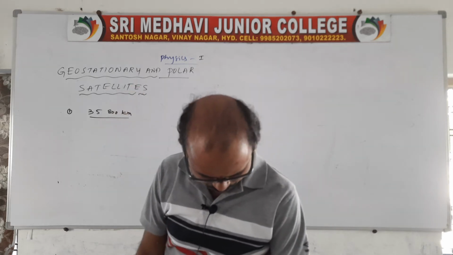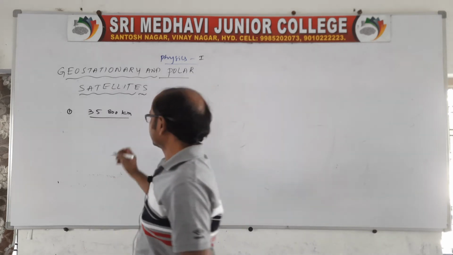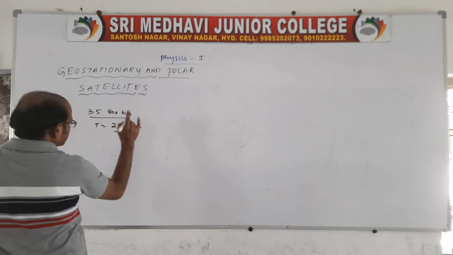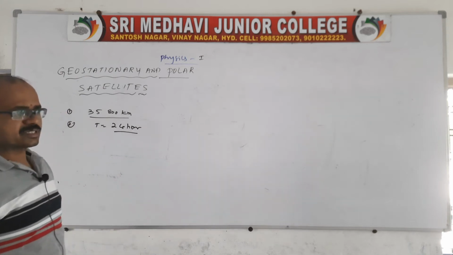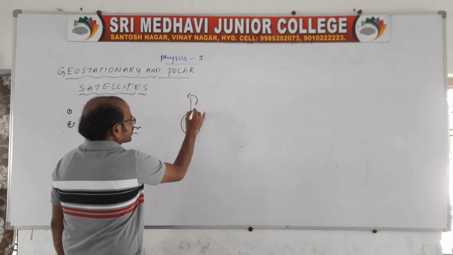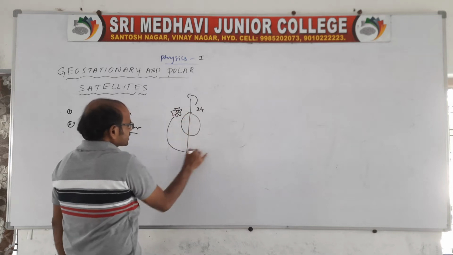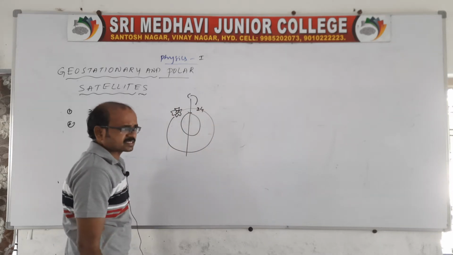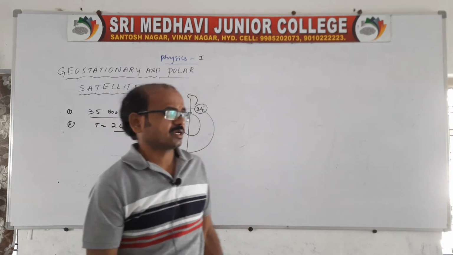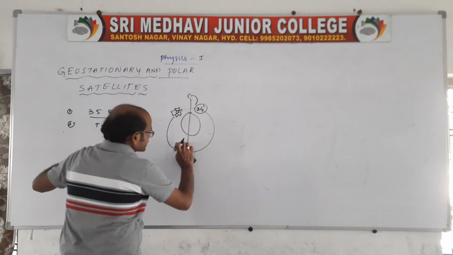In general, the period of revolution or rotation is 24 hours to complete one rotation. Of course, the Earth also rotates about its own axis, and to complete one rotation it takes 24 hours. Like that, a geostationary satellite also revolves around the Earth and takes 24 hours. That's what I mean: the time period of revolution of a geostationary satellite is equal to the time period of rotation of the Earth.